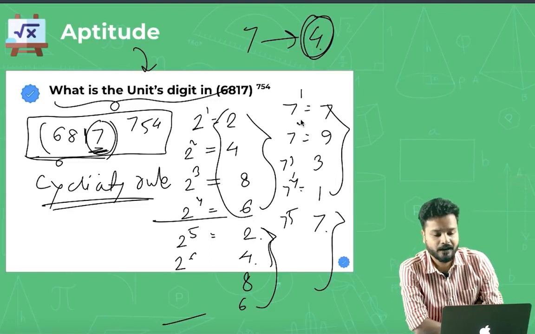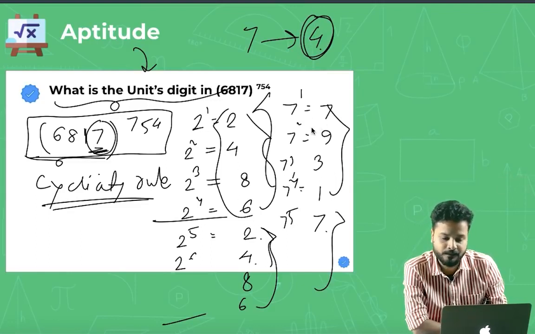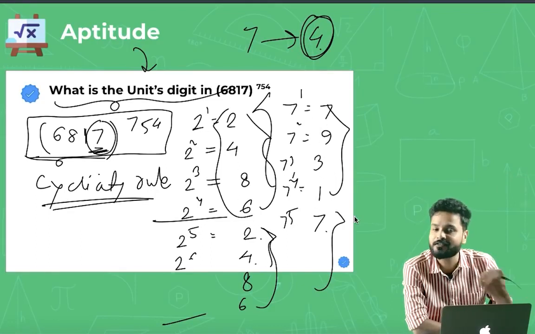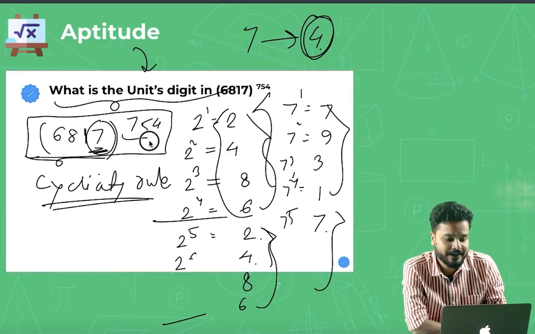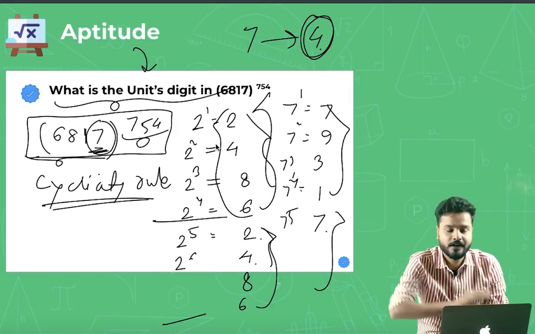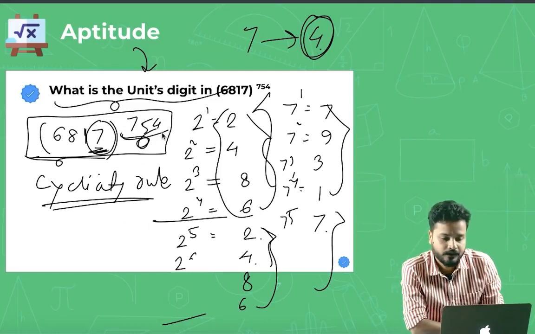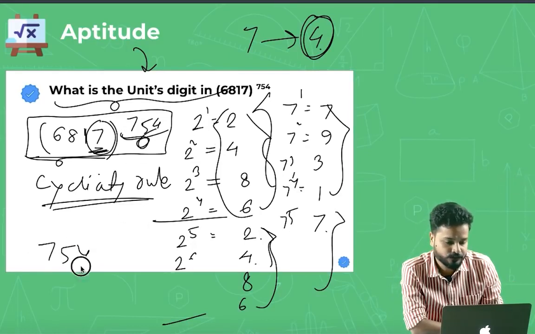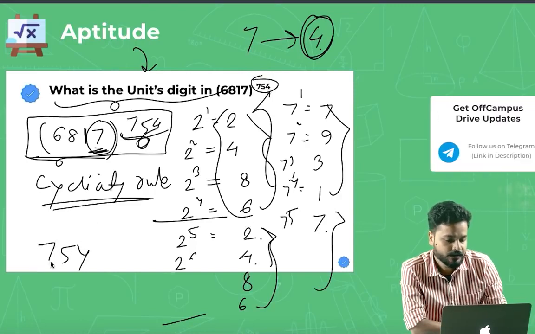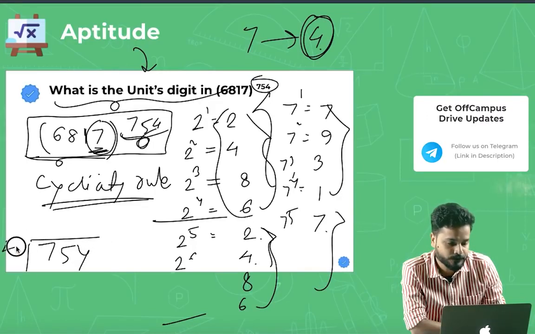So we know that for every 4 powers, the units digits cycle as 7, 9, 3, 1, 7, 9, 3, 1 and so on. Here the power is 754. So let us see how many complete cycles there are. How do we check it? We divide 754 by 4, because 754 is the power.